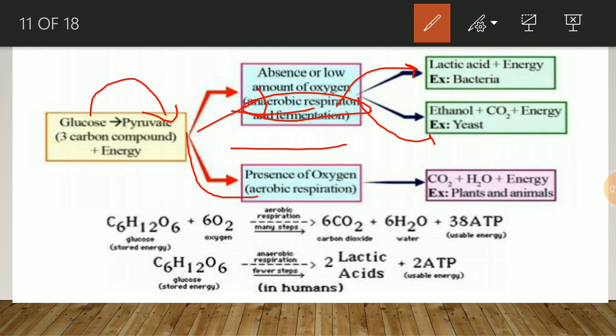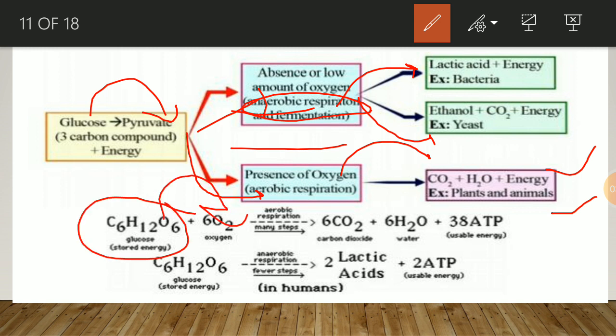When the process of respiration takes place in the presence of oxygen, that is aerobic respiration, carbon dioxide, water, and energy are formed. It mostly takes place in plants and animals. When glucose, C6H12O6, is oxidized, meaning it combines with oxygen, 6O2, aerobic respiration takes place. It is completed in many steps, and then carbon dioxide, water, and ATP are formed.